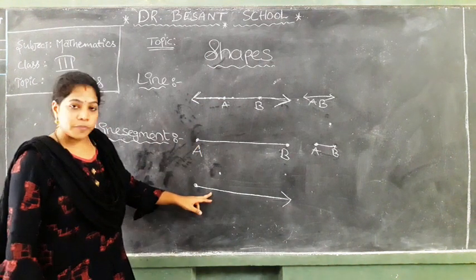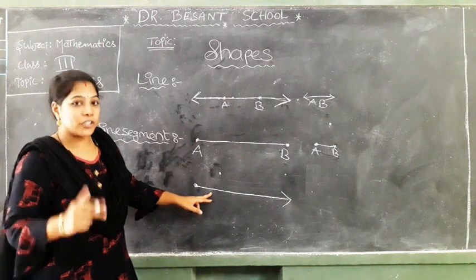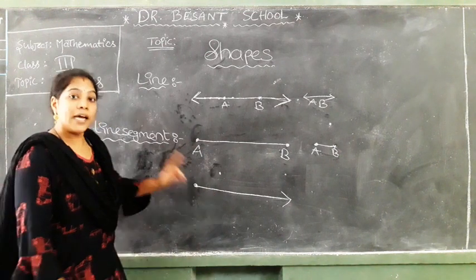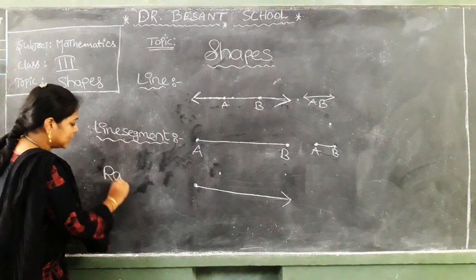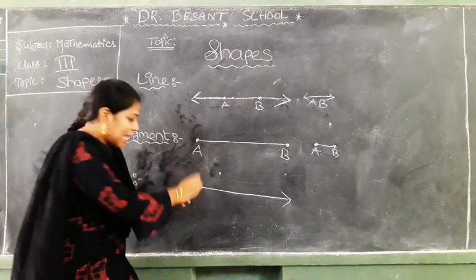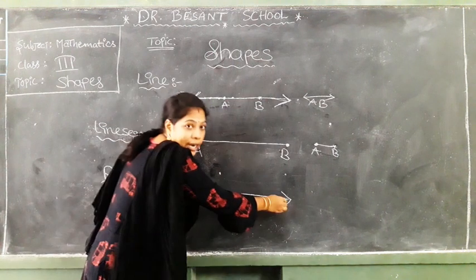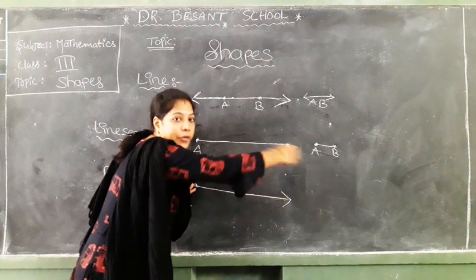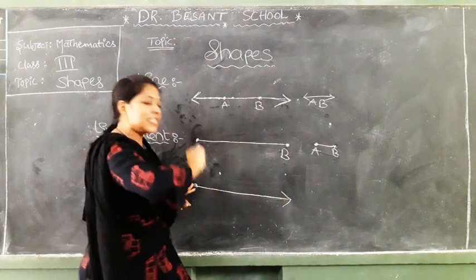What's the next one? Observe and say what this one is. Yeah, good. Ray. This is ray. The ray has the starting point but no end point. It can be extended beyond on one side. That is called a ray.